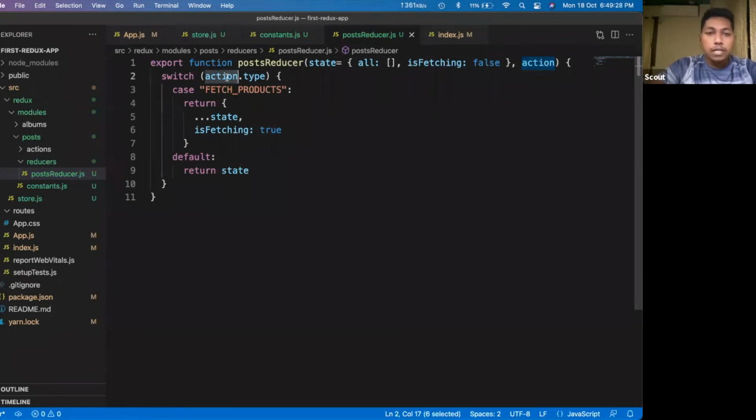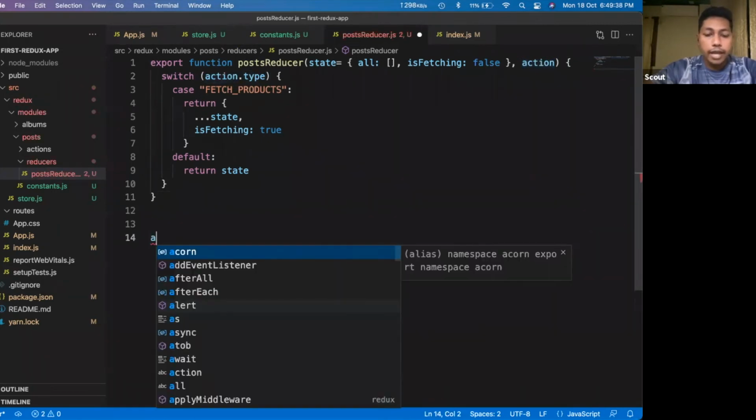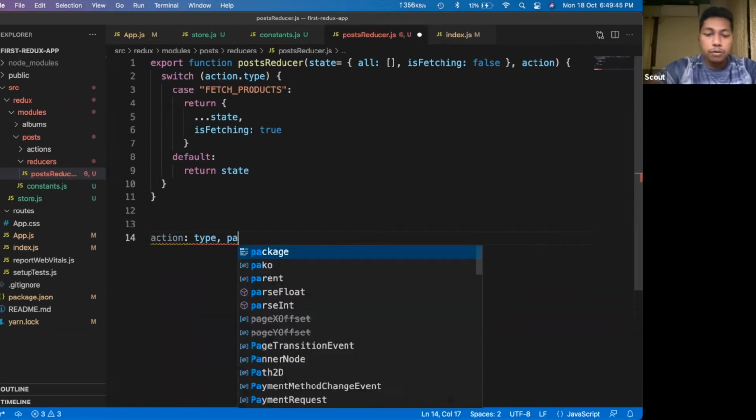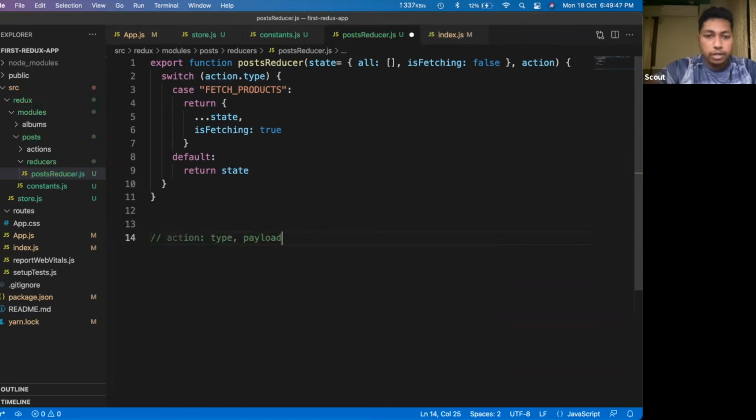So now what is action? As I said, action is something which you will use to change the values inside your state. Okay, so action has two things. The first thing is the type, and it also has a payload. So I'm just writing it here. Action has type and action has payload. Type means what kind of action I'm performing.